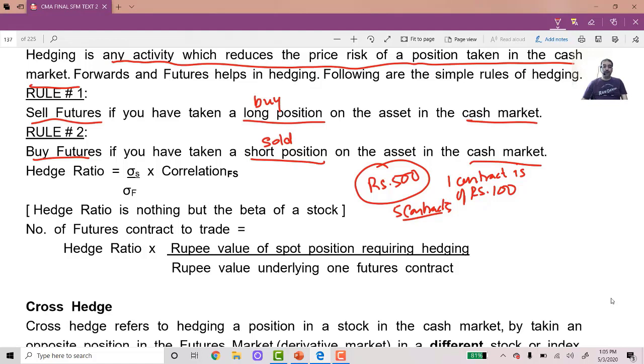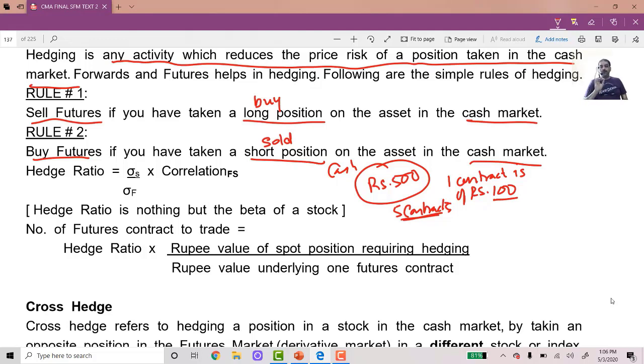Perfect hedging, imperfect hedging. Perfect hedging means exactly, see now what has happened is 500 rupees, this is in the cash market, in the spot market. I had bought shares in the spot market. I had to do the hedging of this 500 in the derivative market. So I got exactly 5 contracts of 100 rupees each, which will give me 500 rupees.